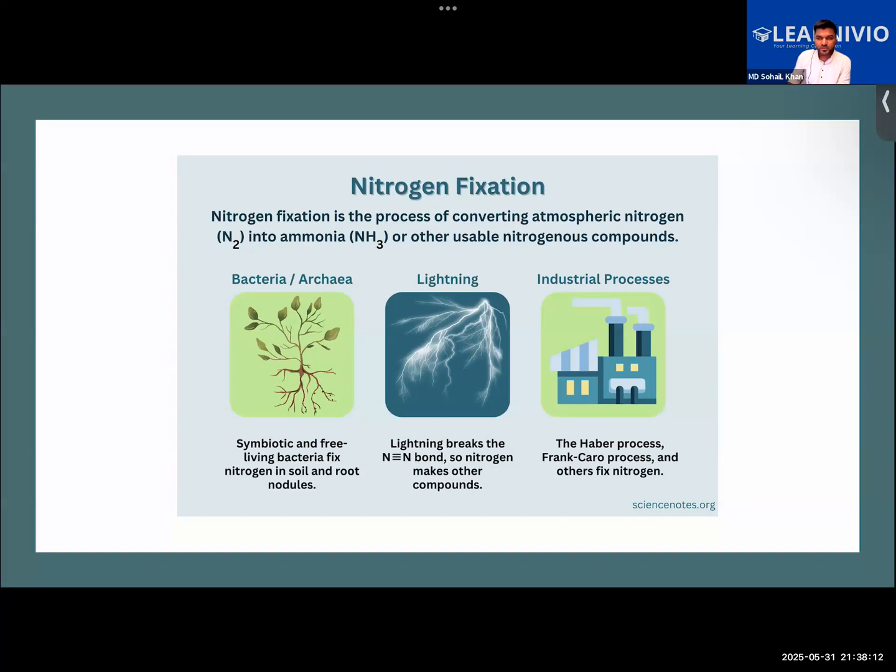Good. Okay. Today we will quickly try to wrap up this chapter, that is microorganisms. We have just one more topic to discuss, and then we'll be starting with a new chapter today. All right. So that is nitrogen fixation.